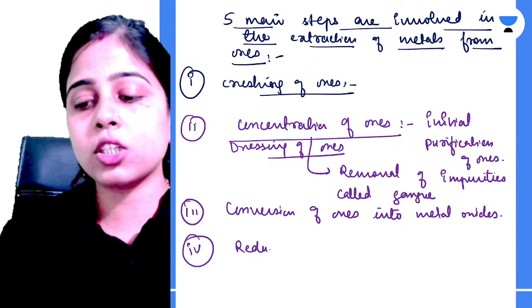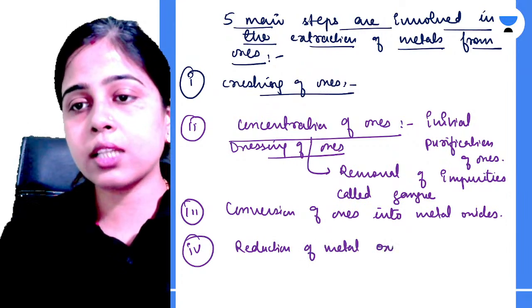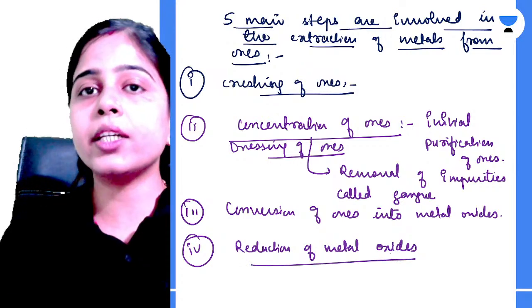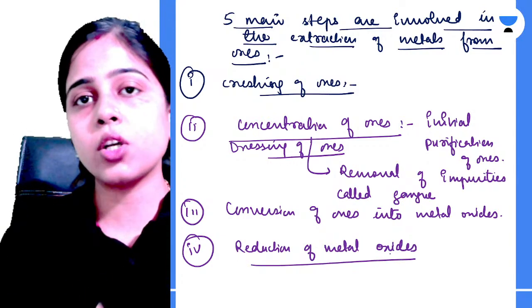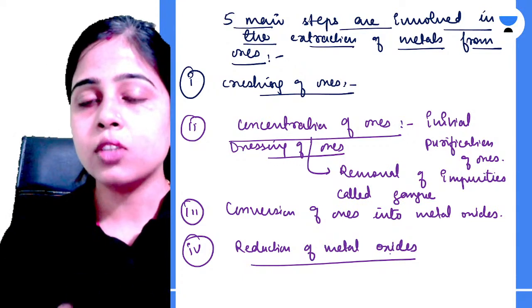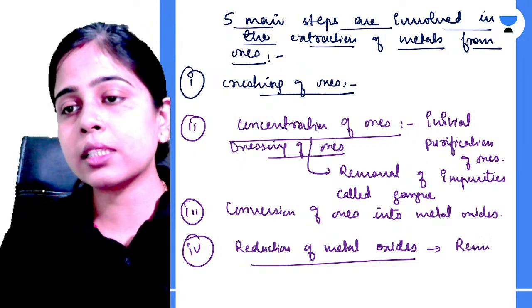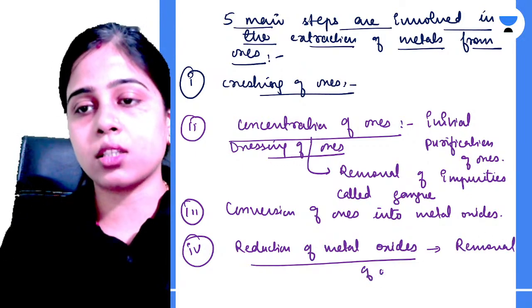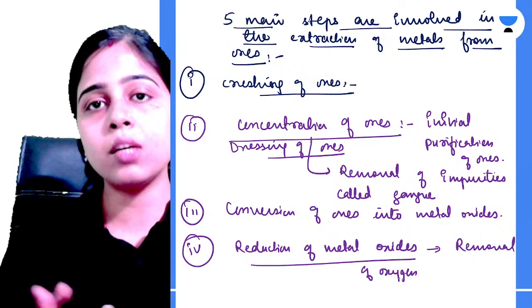Fourth is reduction of metal oxides. Now how can we reduce metal oxides? By using common reducing agents such as carbon monoxide, hydrogen or ammonia. So we can reduce the metal oxides. What do we do in this case? We remove the oxygen. So removal of oxygen takes place and we can get our metal.